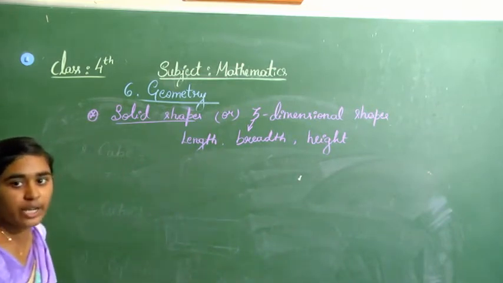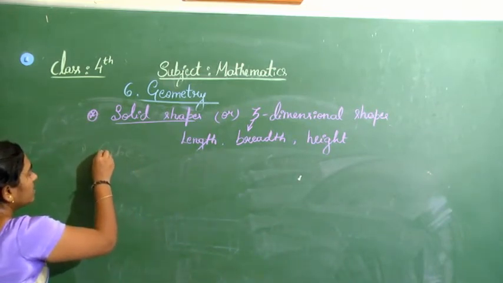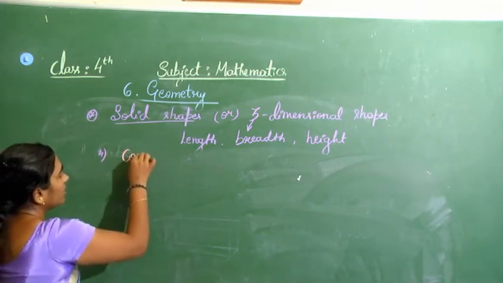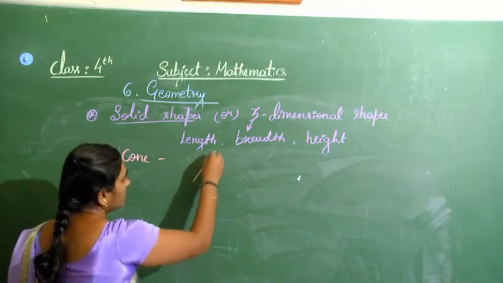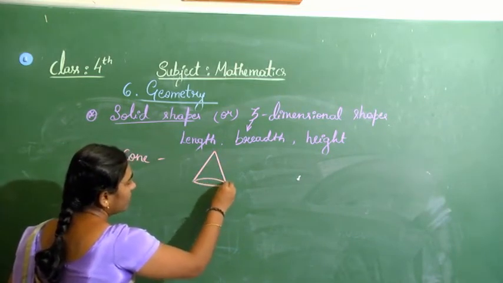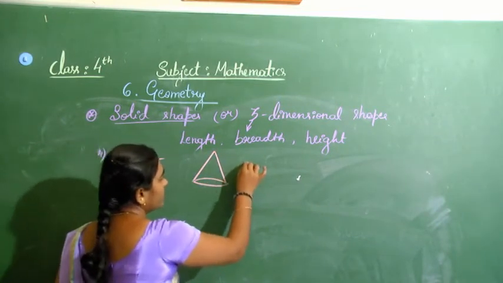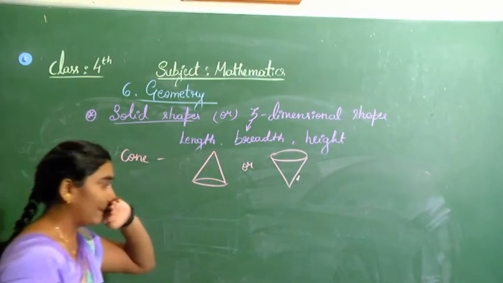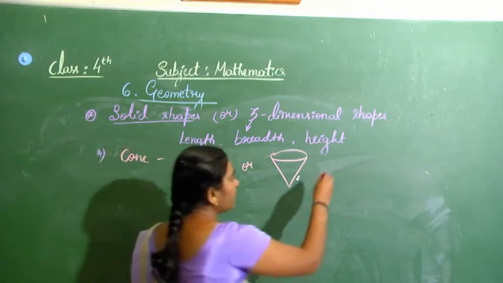Now what is the next shape? It is cone. The next shape is cone. You can write the cone upside down or also reversed. Both are the same. Now how many corners for a cone?